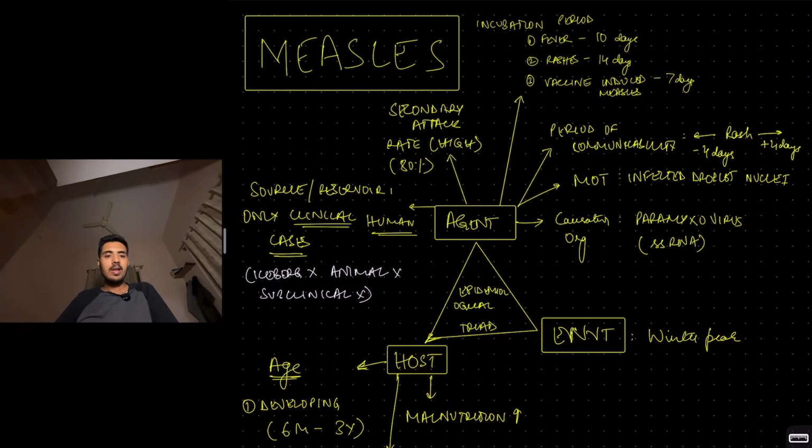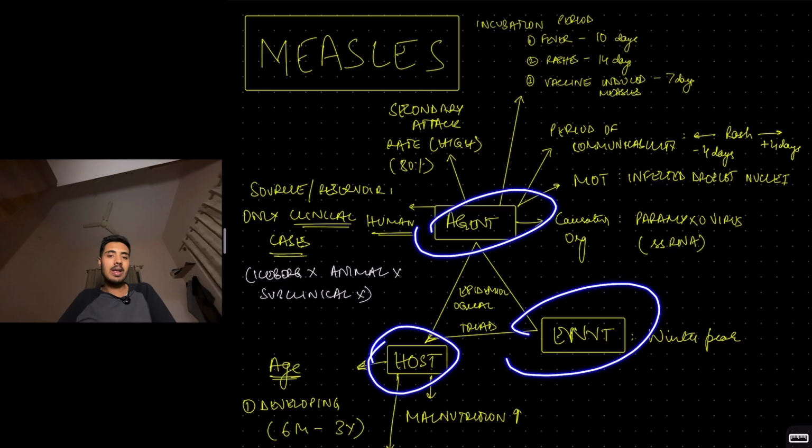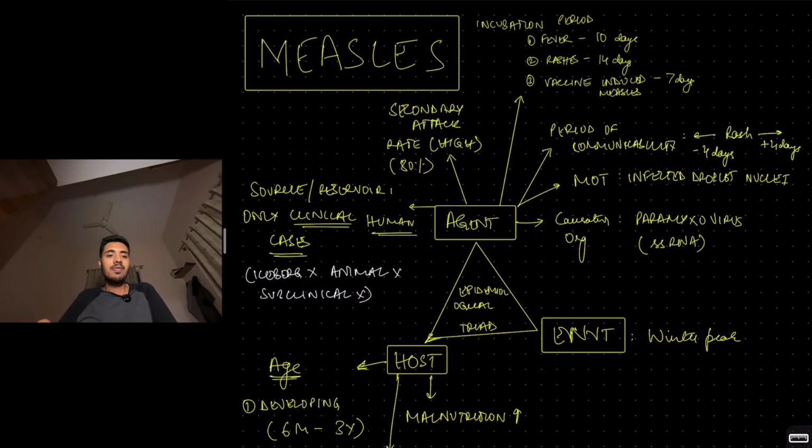So today let's cover the first infectious disease, that is measles. Now, for any infectious or communicable disease, we first describe the epidemiological triad: the agent factor, host factor and environmental factor. Agent factor: the causative organism of measles is paramyxovirus. It is a single-stranded RNA virus.